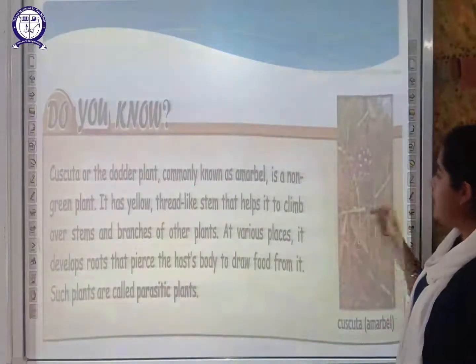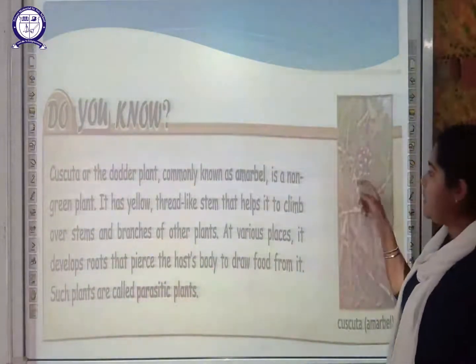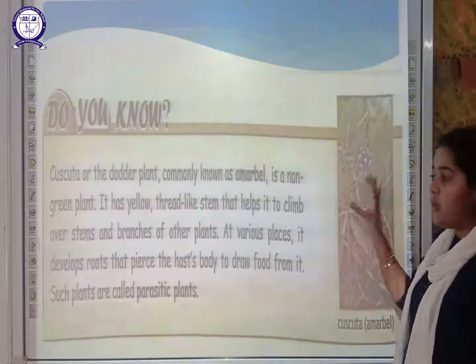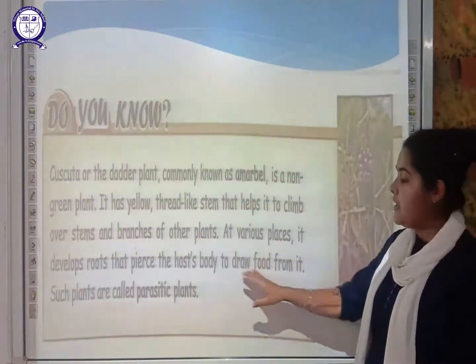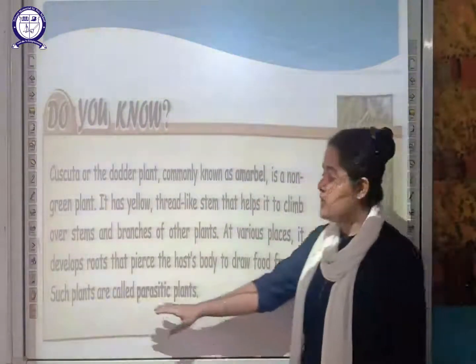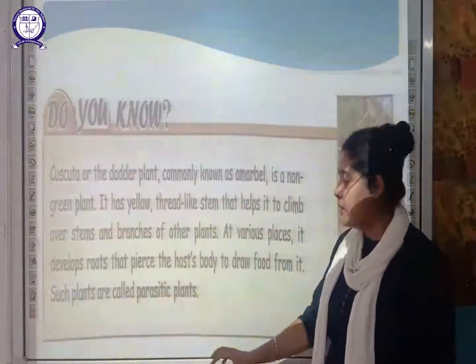So here what will happen? It will form the root part, and it will attach and pierce the other host plant body, and from that it will draw the food from it. So such plants are called parasitic plants.